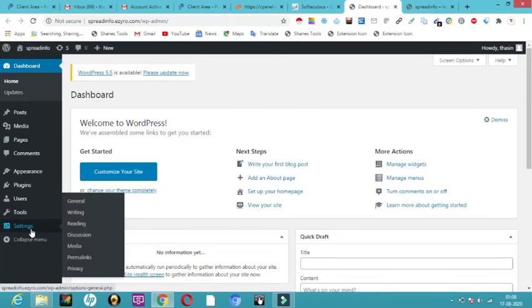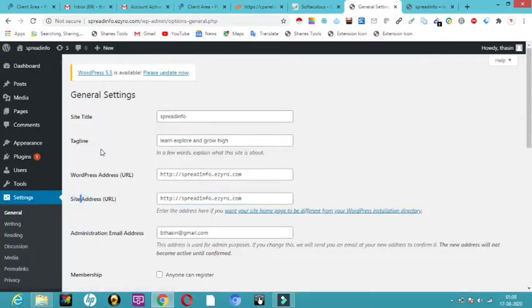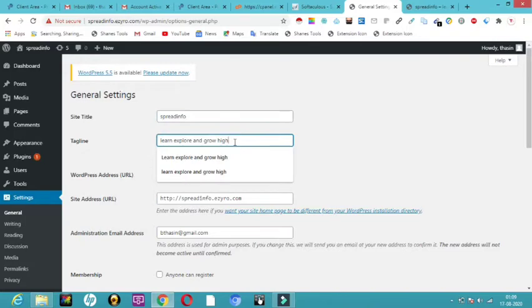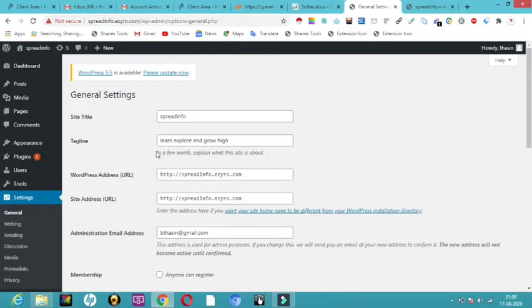All we have to do is go to Settings and click on General, and I'll show you where we can change it. Here you can see the site title, Spread Info. If I remove the info, only Spread is shown here. I'll keep it Spread Info, I'm just showing you how it works. The tagline is 'Learn, explore and grow high'. This will be shown on my website, and if you want to, you can change this tagline. And this is our WordPress address and our site address, spreadinfo.eziro.com.